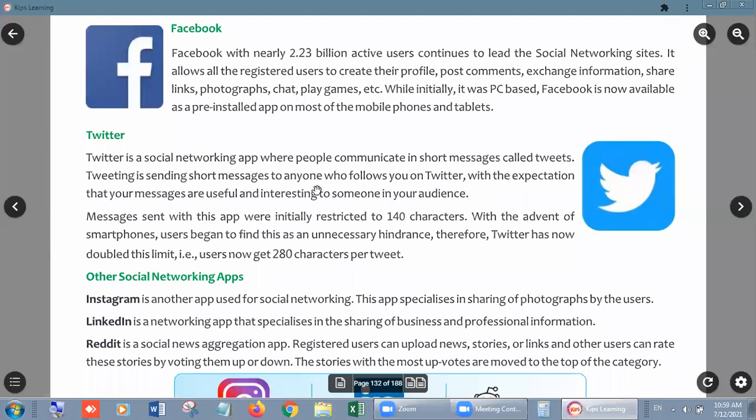Tweeting is sending short messages to anyone who follows you on Twitter, with the expectation that your messages are useful and interesting to someone in your audience. So follow on Twitter.